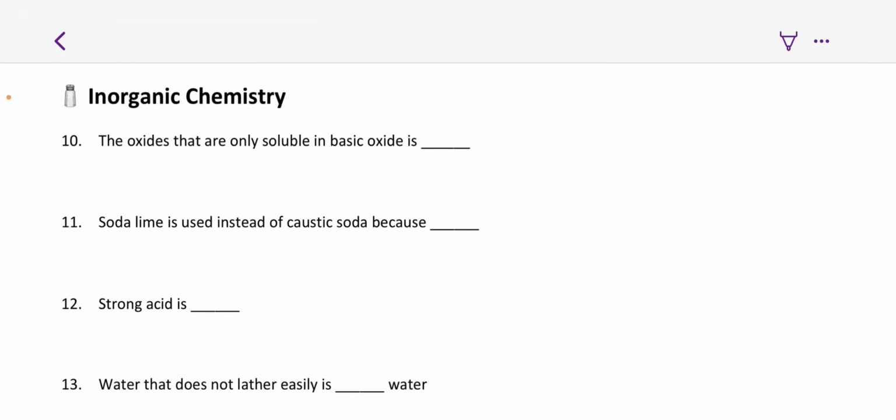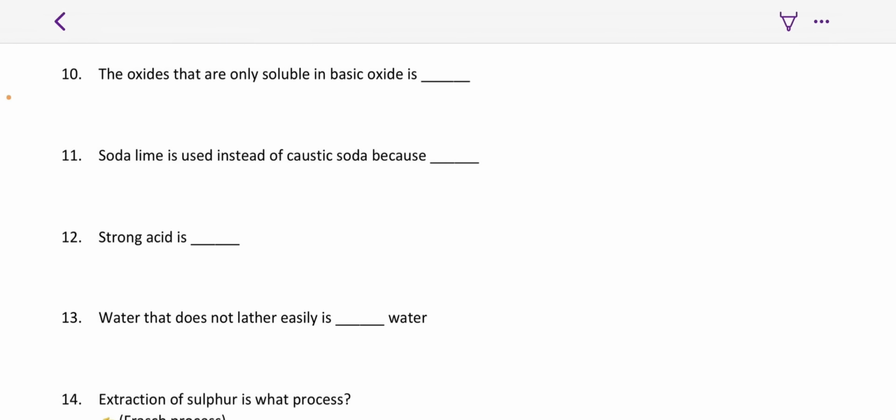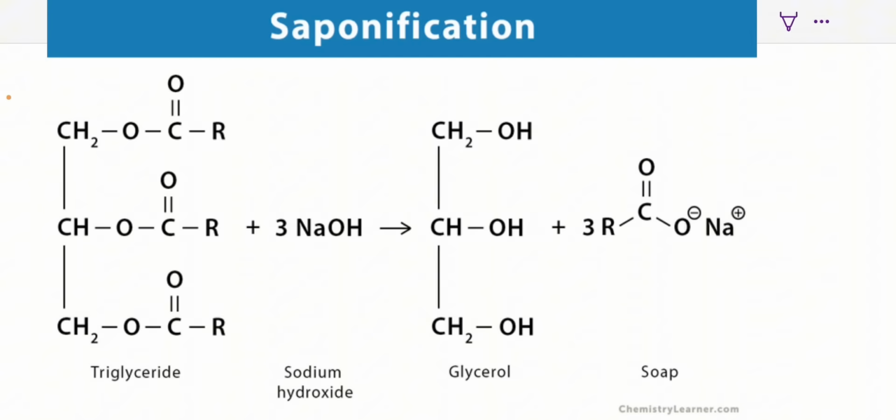And what are those? Those are acidic oxides and amphoteric oxides. So if you notice any option that reacts with that is an acidic oxide or an amphoteric oxide, that would be the answer. Soda lime is used instead of caustic soda because, so this is probably a question about the saponification reaction, where esters are reacted with sodium hydroxide to give soap and glycerol, which the main product there is the soap.